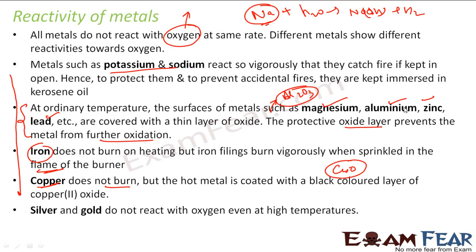First magnesium comes, then aluminium. But we have only a vague idea that this one may be at the top, this one second, this one third, this one fourth, and this one fifth. We don't know the actual position. So with the oxygen reaction, we have a vague idea of the reactivity of metals: potassium and sodium are very reactive, and gold and silver are less reactive. But we are not able to find the exact series yet. So let's do something else to find the exact series. But before that, let me take you to the definition of energy.